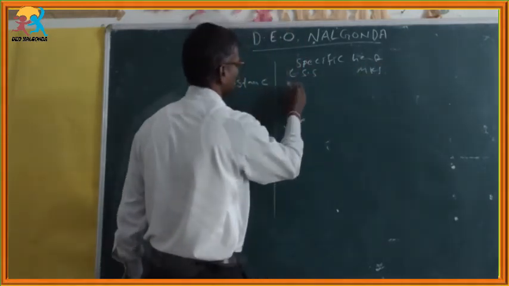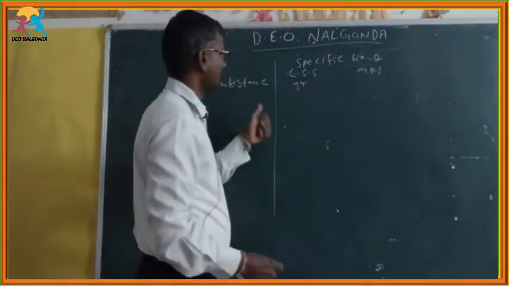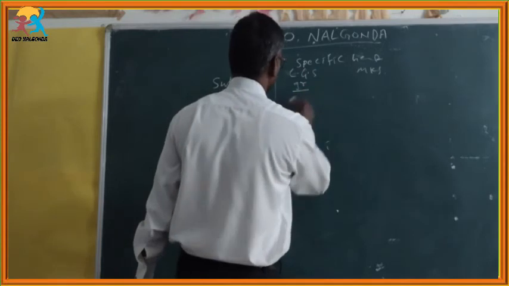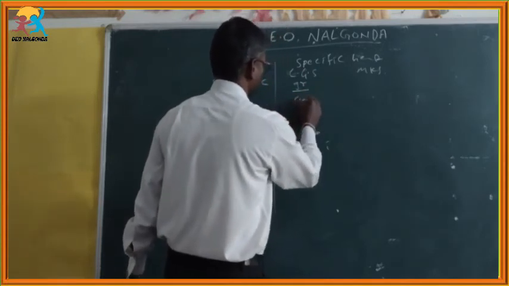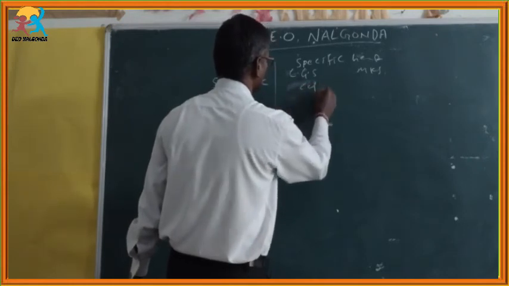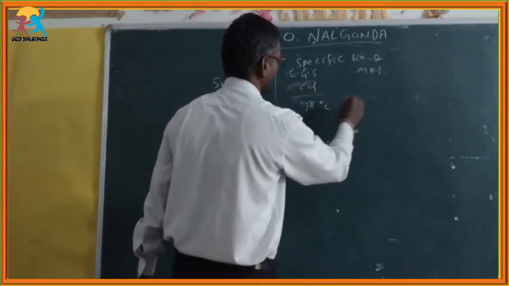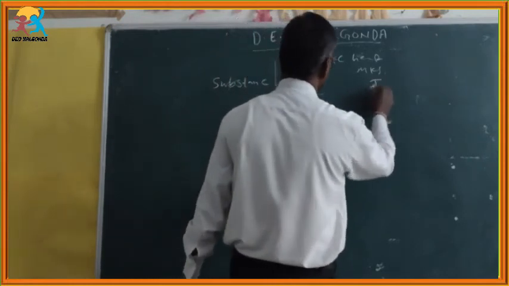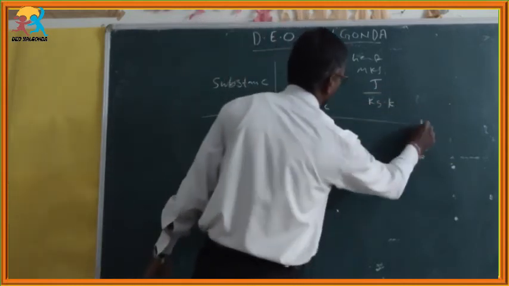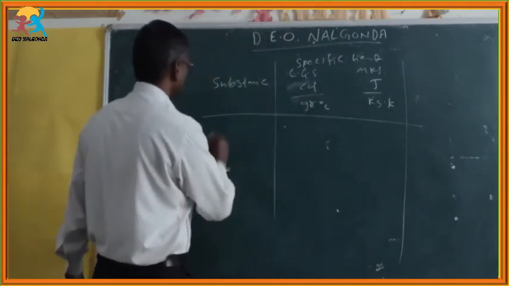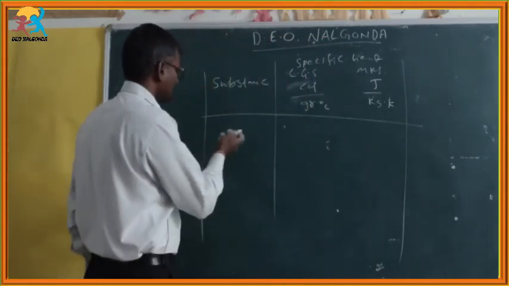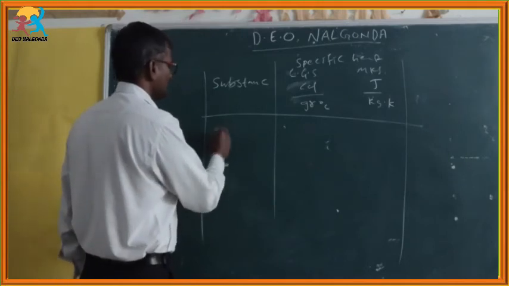Already we know that in the CGS system the unit is calorie per gram degree Celsius, and in MKS, joule per kg Kelvin. Now the substances: some substances I will write here, and later you can see them in the textbook.